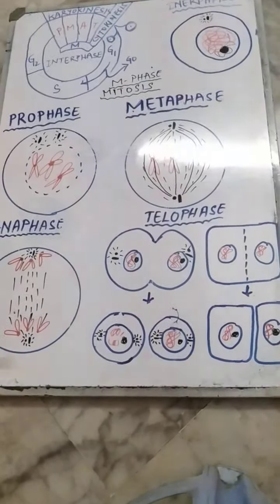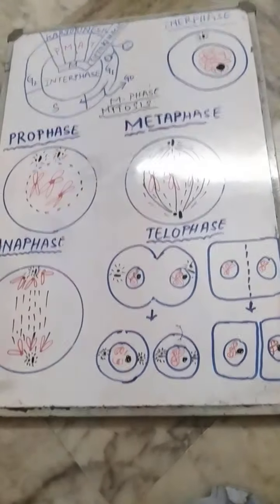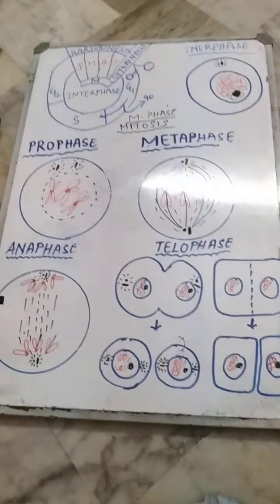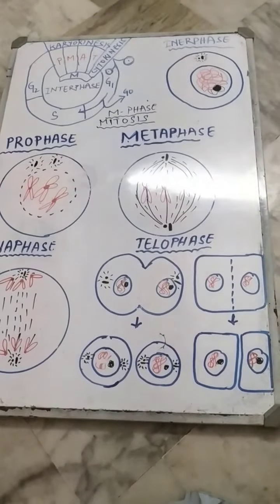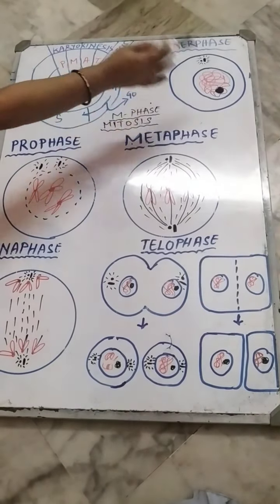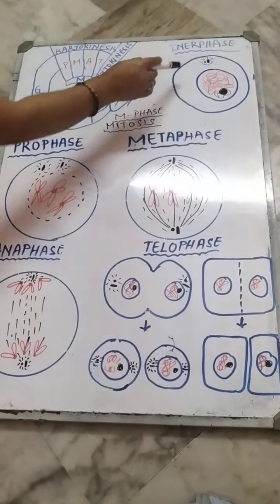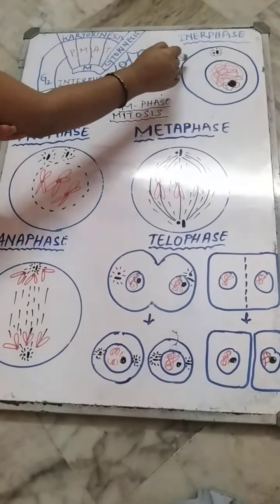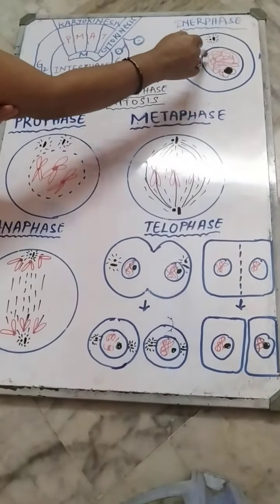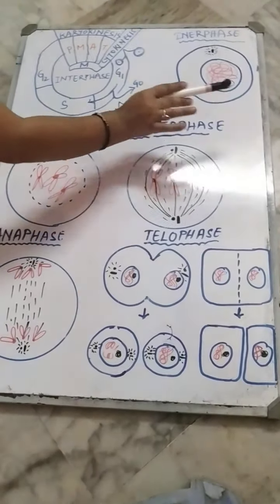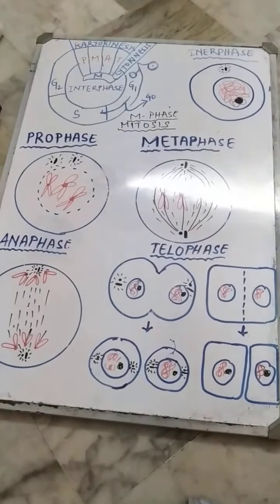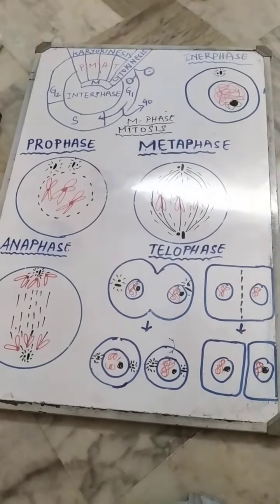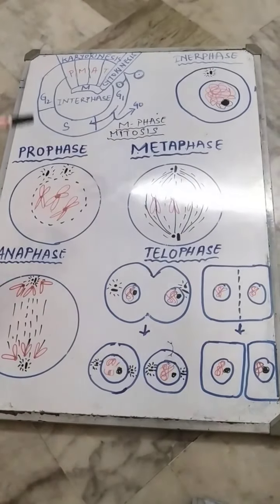Today, how the nucleus gets divided and how the cytoplasm gets divided, we are going to discuss in certain steps. The first one is called prophase. Since interphase is over, you can see the interphase diagram here. This is an animal cell, with a centriole, and this is a nucleus with chromatin fibers. In the interphase stage, chromosomes are not clearly visible, so it is also called the resting phase.